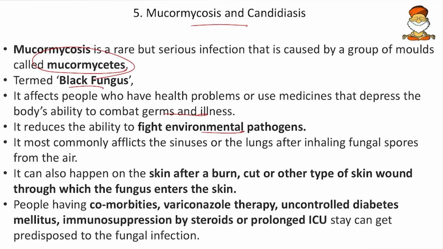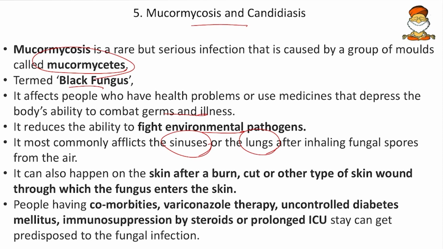It reduces the ability to fight environmental pathogens. So whatever pathogens are around us, even those we can't fight. In that stage, mucormycosis and candidiasis will infect. It most commonly afflicts the sinuses or the lungs after inhaling fungal spores. So it affects the lungs and also the sinuses. Friends, what is a sinus? It is the nasal cavity. This nasal cavity is present in the interior part of our forehead, between our eyebrows. That is the exact part of the sinuses.